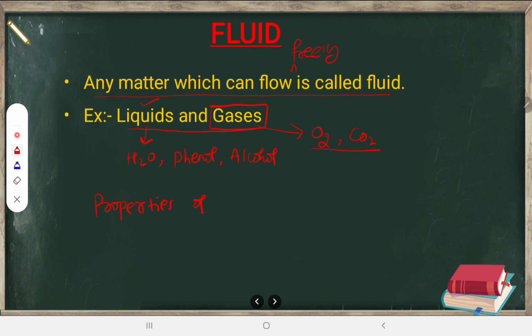Whatever properties of fluids are related to their motion, all that will be studied in a branch called fluid mechanics. Fluid mechanics will be introduced for you in the 11th class. Right now our main focus will be on liquids. All right, fine, then let's move forward.